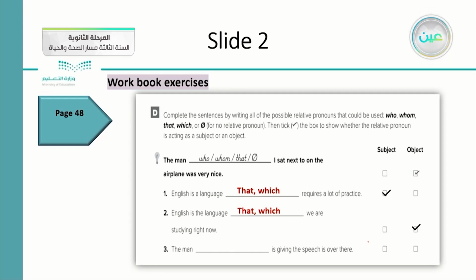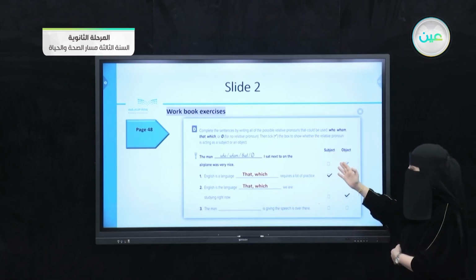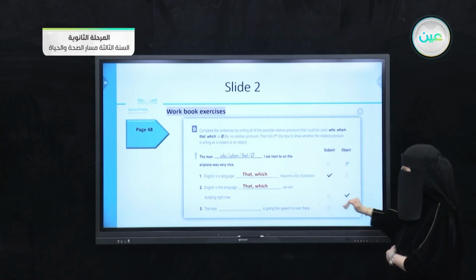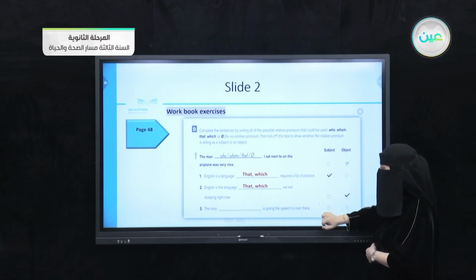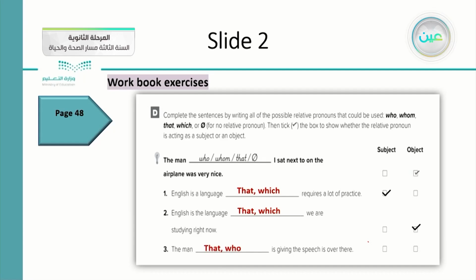And number 3, the man space is giving the speech over there. What do you think it is? It needs a possible relative pronoun, and which one is it, subject or object? We can say that or who is giving the speech over there, and the situation of it is becoming a subject inside the adjective clause.